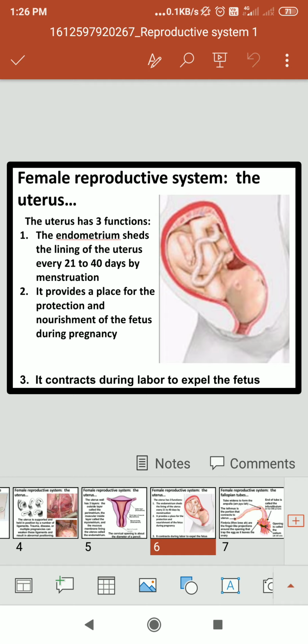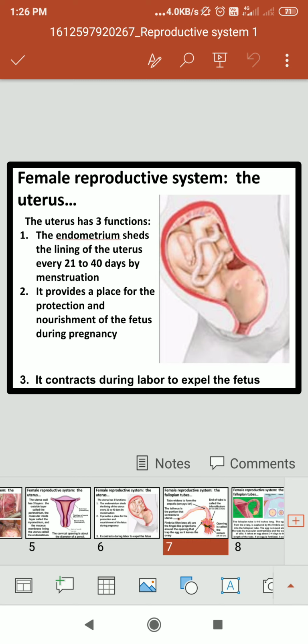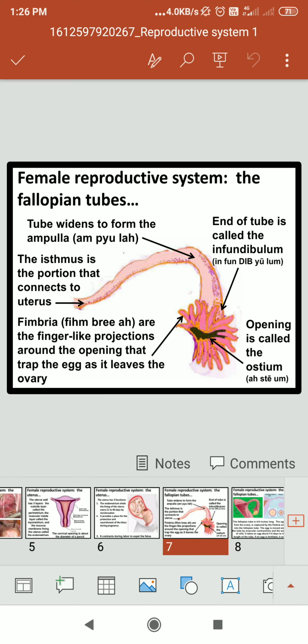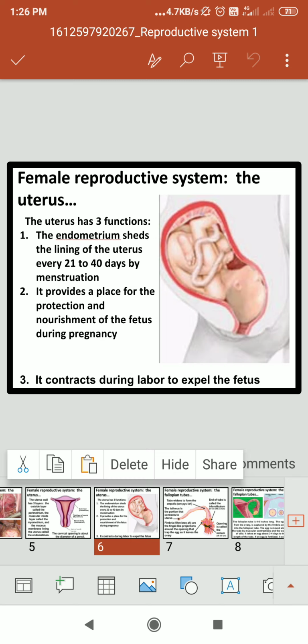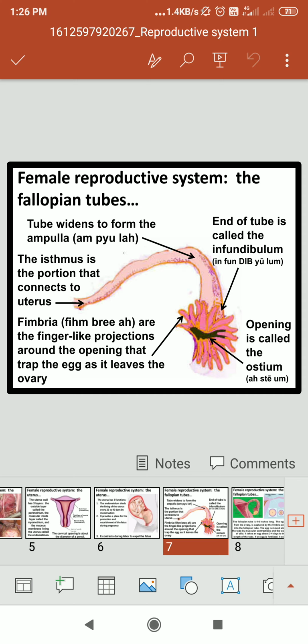It also provides a place for the protection and nourishment of the fetus during pregnancy. You can see these images of how the child grows, and the ovary and ova of the female. Then you can see the fallopian tubes of the female.